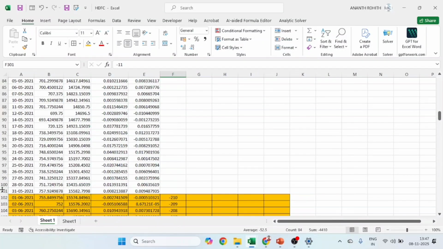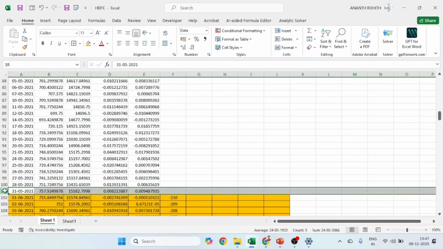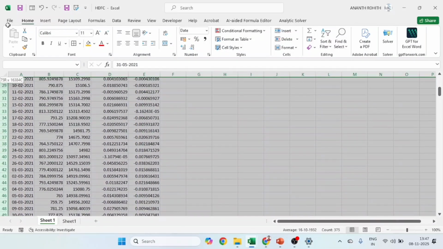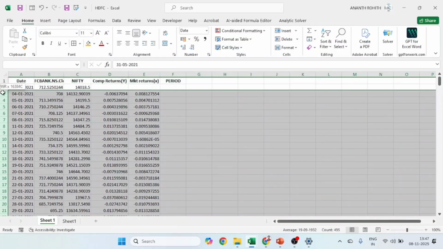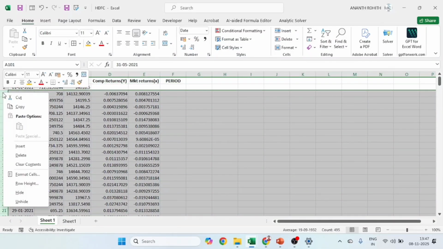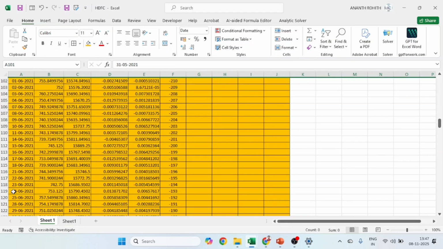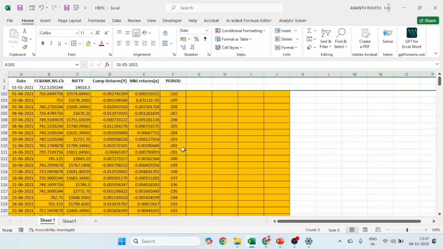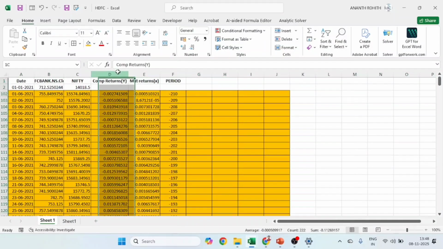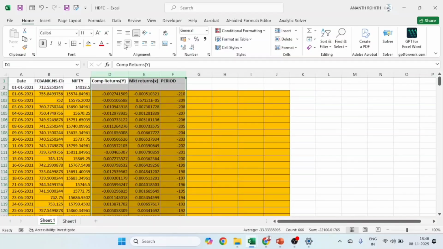The rest of the information, that is 101, from 31st March 2021 till the first observation, we will not delete, we will hide them. This is irrelevant or unwanted information for our study, but we will not delete it because in future it may be useful for other studies. So I am not considering that, but I will not delete it.